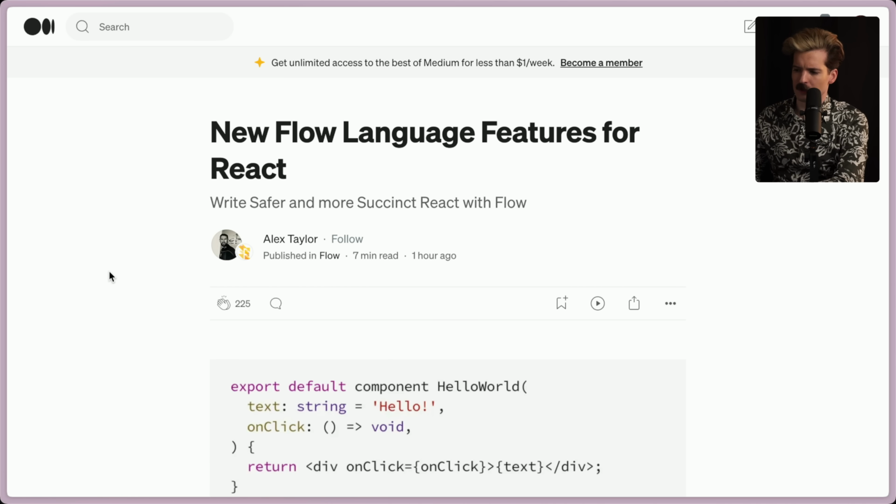New Flow language features for React. If somehow you're not familiar with Flow, there used to be a war between Flow and TypeScript, and obviously Flow won. That's a joke. TypeScript won so hard that Flow ended up not really being traditional open source anymore. They pulled it back into Facebook because Flow was by Facebook, and now it's mostly maintained internally.